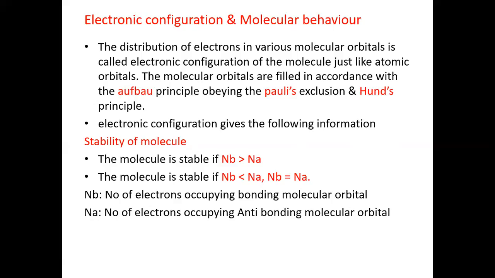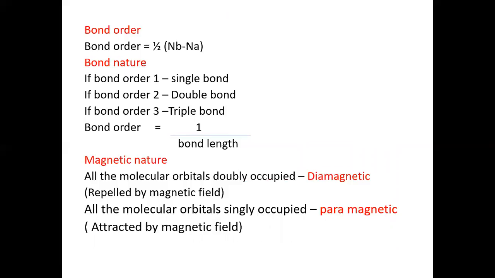Here, if Nb is greater than Na, the molecule is said to be stable. If Nb is less than Na or Nb is equal to Na, then it is said to be unstable. Nb is nothing but the number of electrons occupying the bonding molecular orbitals, and Na is the number of electrons occupying the anti-bonding molecular orbitals.